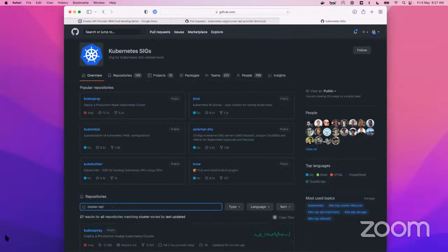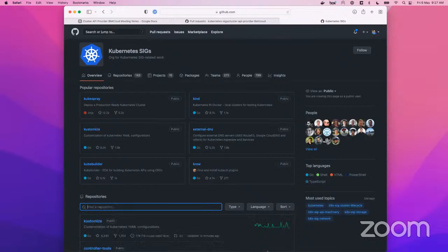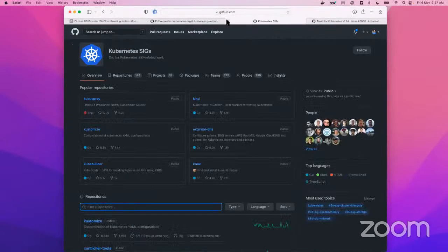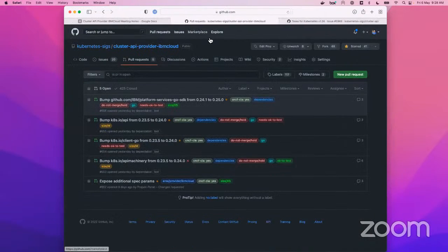there are. Okay, let me quickly check. Just give me a minute. Yeah, there is one task they have created for Cluster API for 1.24. Oh well, yeah, this is 1.24, right? I was saying 1.25.